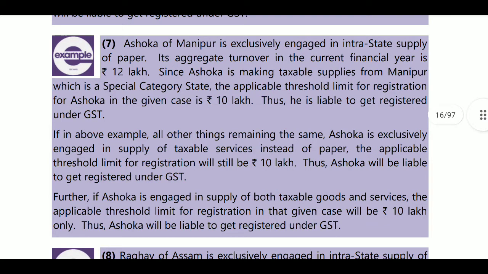Next, Ashoka of Manipur, which means a 10 lakh turnover person. Ashoka of Manipur is exclusively engaged in interstate supplies of paper. If aggregate turnover in the current year is 12 lakhs, so 12 lakhs means it has exceeded 10 lakhs, he is liable to get registration because he is in a special category state.